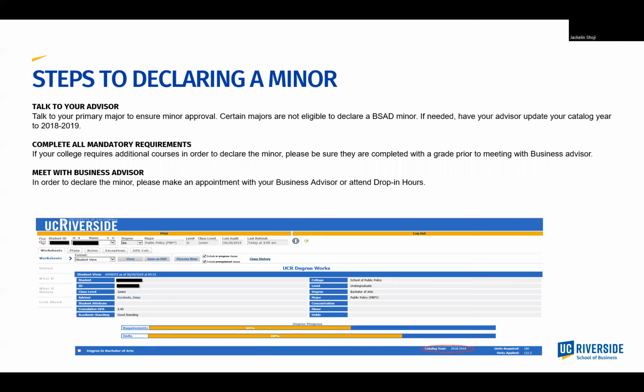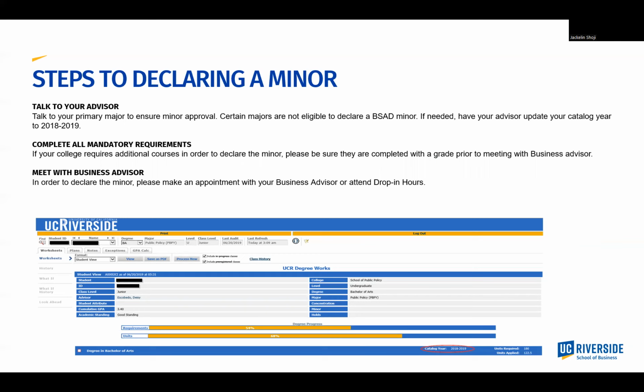Before making an appointment to declare your minor with a School of Business advisor, please be sure that you have spoken with your primary major advisor to get approval to declare. Your advisor should place a note on your student profile indicating that they have met with you and that you are clear to declare the minor. This is an important step, as only your primary advisor can determine how many additional units and quarters you have left at UCR before you exceed any unit maximums.